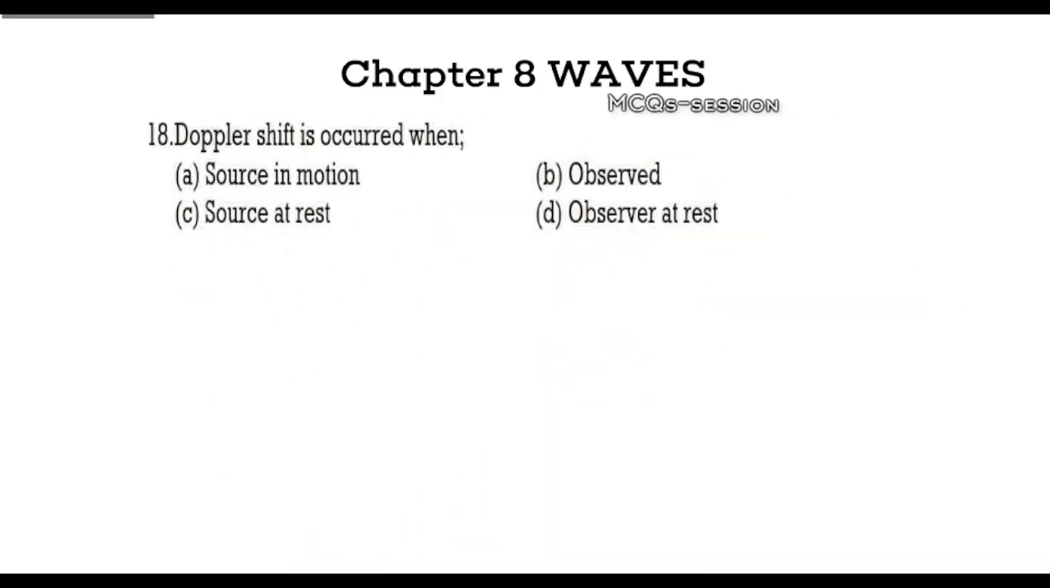Question 18. When does a Doppler shift occur? Your options are A. When the source is in motion, B. When observed, C. When the source is at rest, D. When the observer is at rest. Think about it before answering. Explanation: the correct answer is when the source is in motion. The Doppler effect describes the change in frequency of a wave when the source or observer is moving.